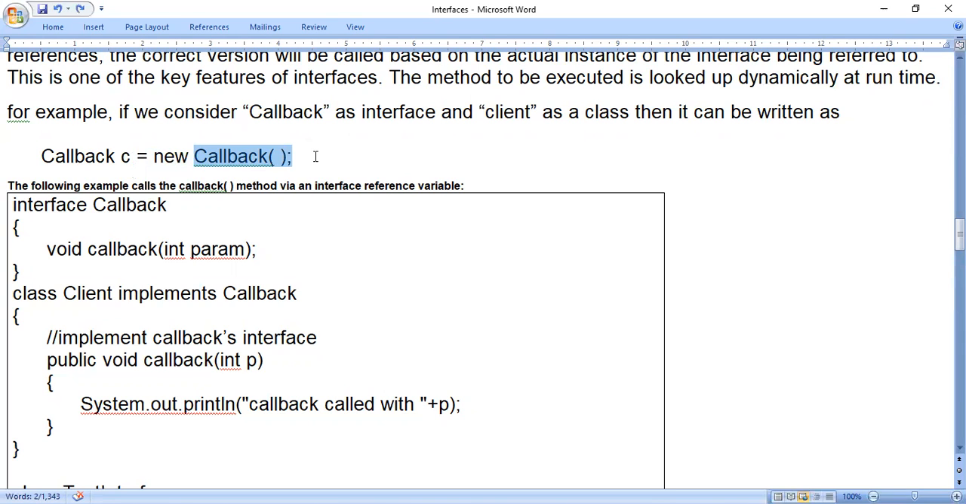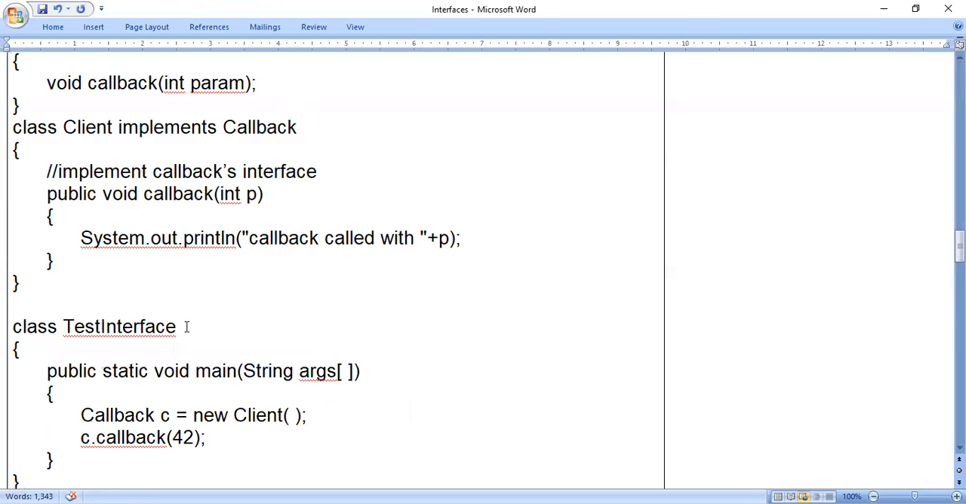And the functionality of a constructor is to create an object, that means to create an object with memory. But for an interface, we cannot create an object. We can only create an object reference. So what we have to do after the new keyword is use the class name compulsorily. Only for a class can we use the new keyword. So callback C is equals to new client. We will see how it works in this program.